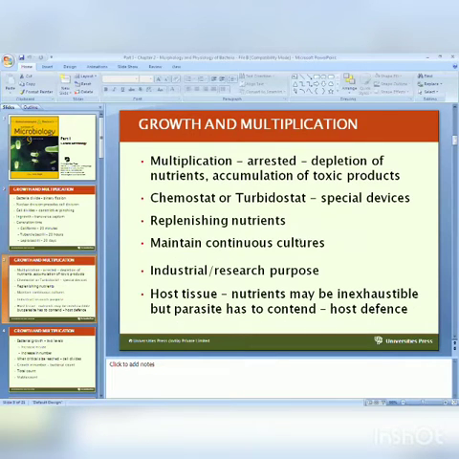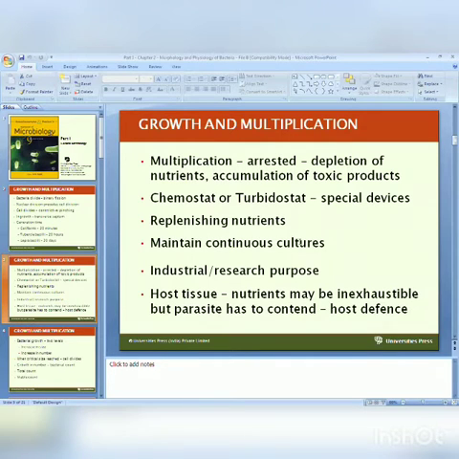Then multiplication is arrested by depletion of nutrients and accumulation of toxic products. Whenever we need continuous growth of bacteria, we use two types of devices, the chemostat and the turbidostat. In a chemostat or turbidostat, we replenish nutrients by adding new nutrients, and we maintain a continuous culture by adding nutrients and removing toxic products. Such cultures are required for industrial and research purposes.